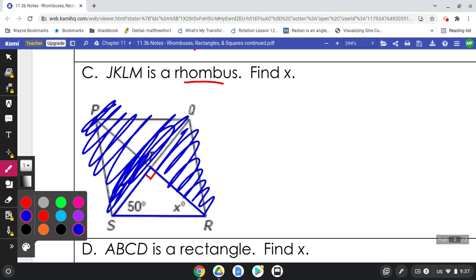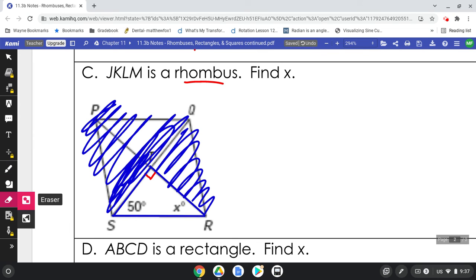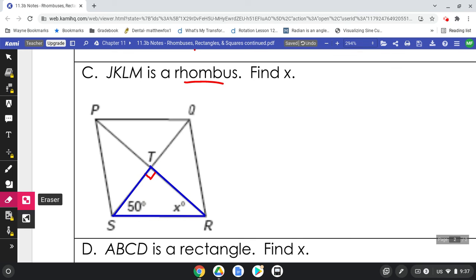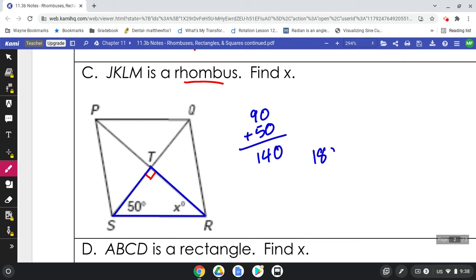If I outline it here in blue, and maybe we didn't need to do all that, but that blue triangle, we know every triangle in the world, the three angles add up to 180. So if I have 90 plus 50, that gives me 140. Take that away from 180, and we are left with 40 degrees. That is what x would be equal to.